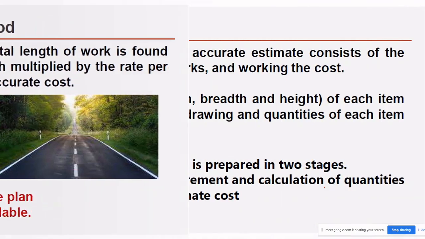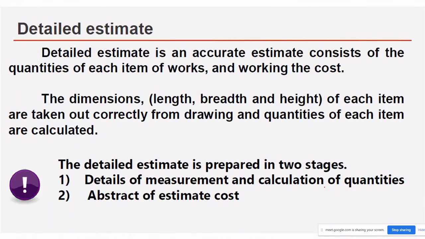Fine. So next one is the detailed estimate. It is very important, and the PWD and any estimate office follows this estimate. The detailed estimate is an accurate estimate, consisting of the quantities of each item of work and working out the cost. The dimensions, length, breadth, height of each item are taken out correctly from the drawing, and quantities of each item are calculated.